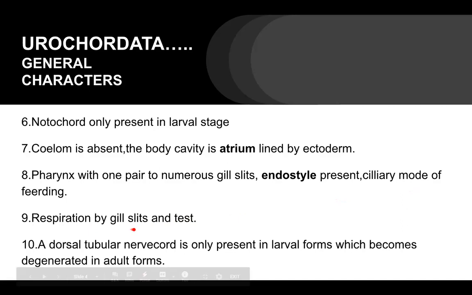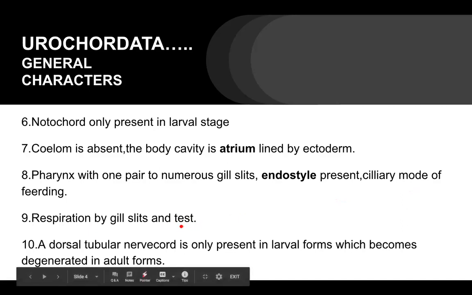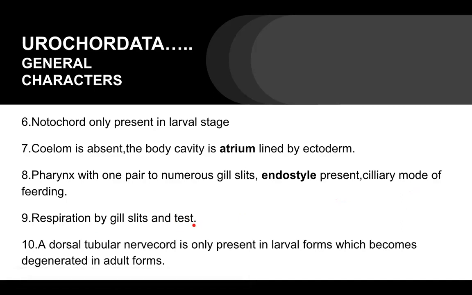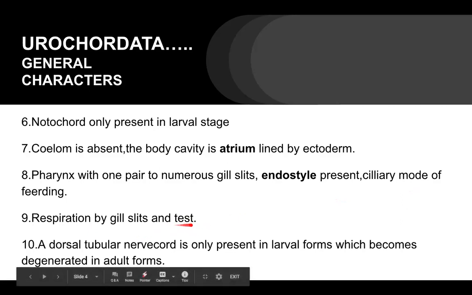Now the respiration is by gill slits and test. Test is the outer covering, just as we have discussed. The test or tunicin has a number of ampullae on its surface. They help in the exchange of oxygen and carbon dioxide, so it also functions as an accessory respiratory organ.